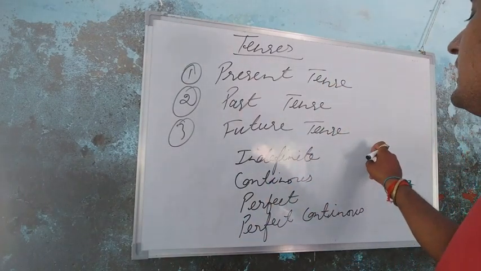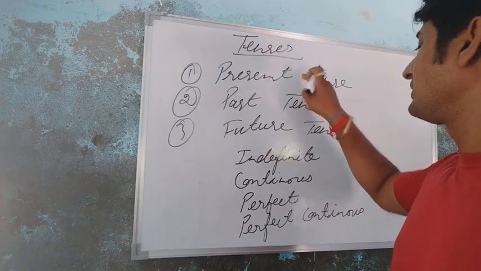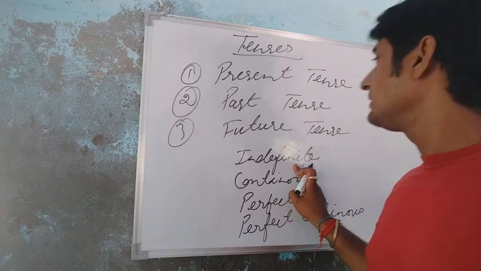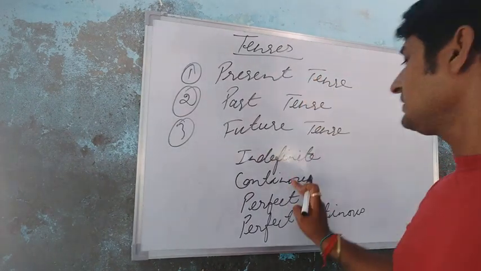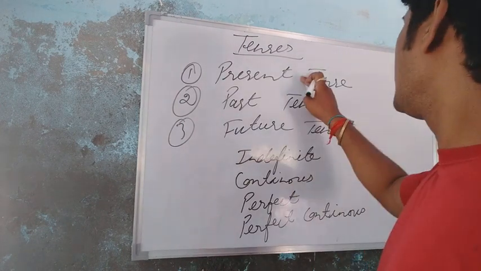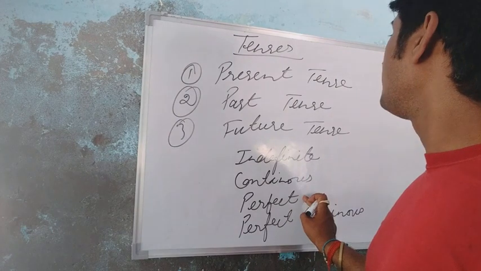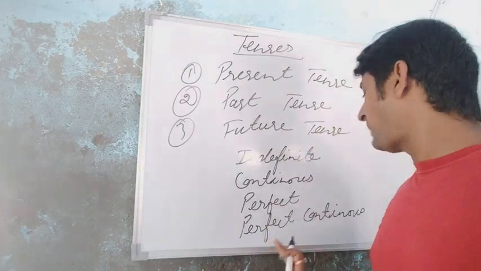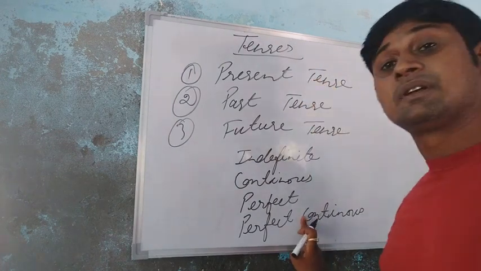Suppose you add indefinite in the mid of the present tense, it will become the present indefinite tense. If you add continuous in the mid of the present tense, present continuous tense. If you add perfect, it will become the present perfect tense, and add perfect continuous, it will become the present perfect continuous tense.